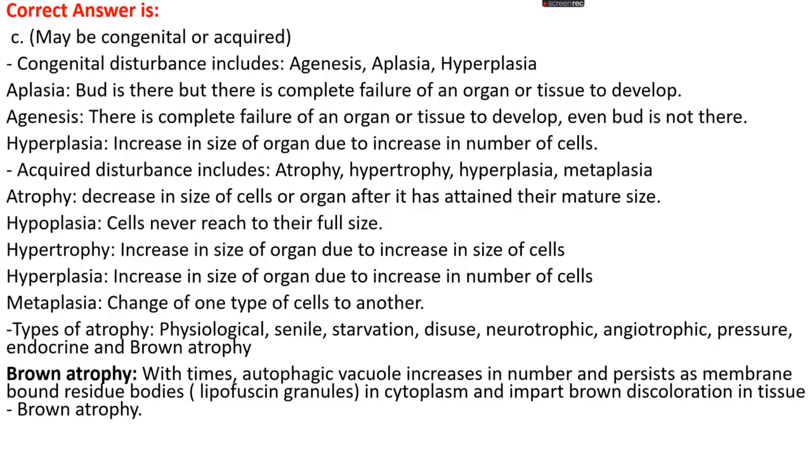The types of atrophy are physiologic atrophy, senile atrophy, starvation atrophy, disuse atrophy, neurotrophic atrophy, angiotrophic atrophy, pressure atrophy, endocrine atrophy, and brown atrophy. Brown atrophy is where, with time, autophagic vacuoles increase in number and persist as membrane-bound residual bodies, which are lipofuscin granules in the cytoplasm, and impart a brown color to the tissue. That is known as brown atrophy.